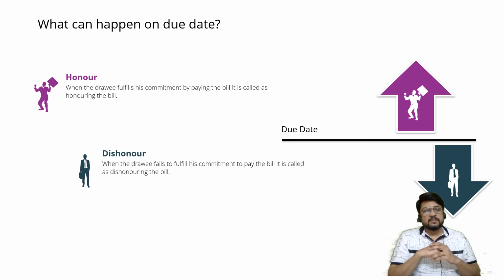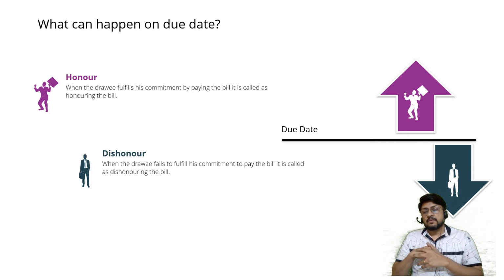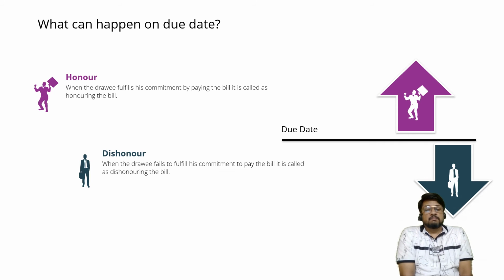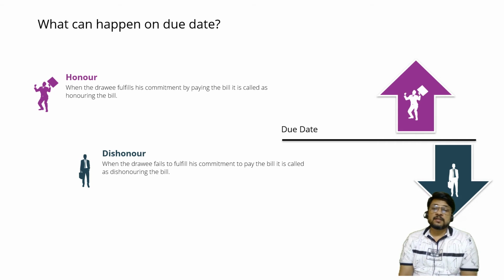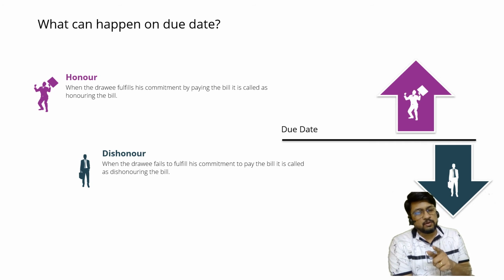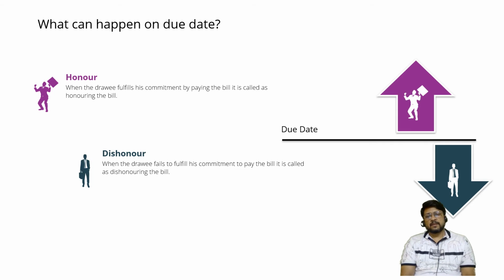Or on the due date, there is a chance that the drawee unfortunately may not have sufficient cash. Then he may say, yes, I had given a promise that 4 months after date I am going to pay, and 4 months have lapsed today, plus 3 more days grace also is complete, but I'm sorry, I don't have money. This is called dishonor. When the drawee fails to fulfill his commitment to pay the bill, it is called dishonoring the bill.